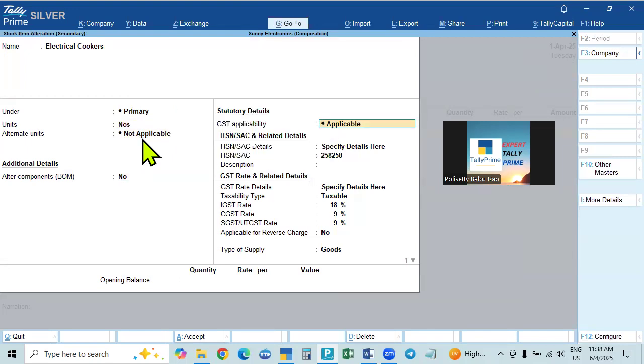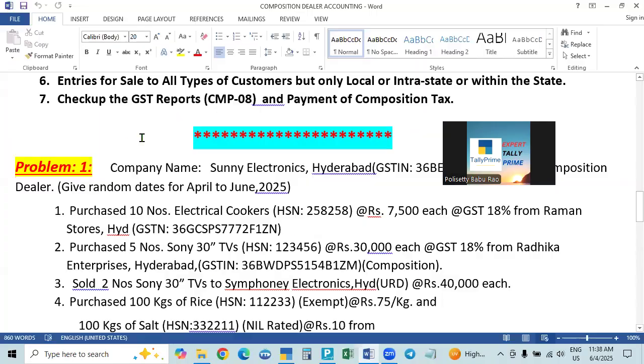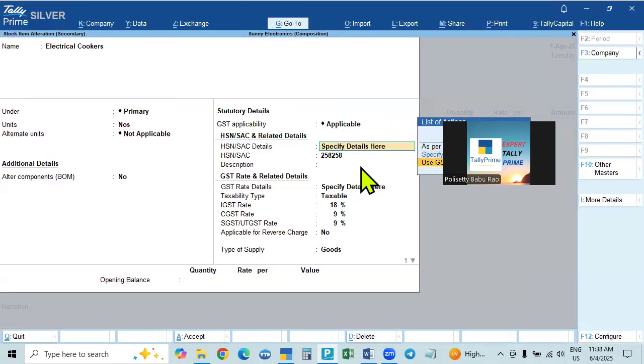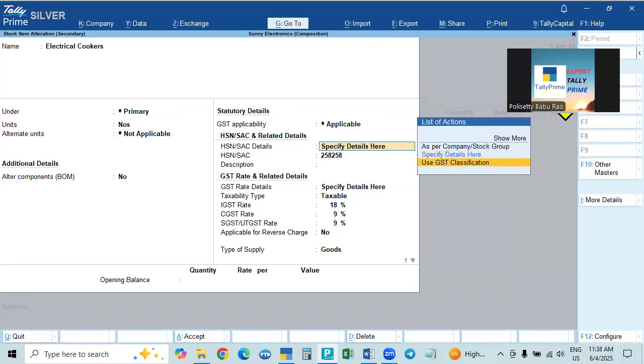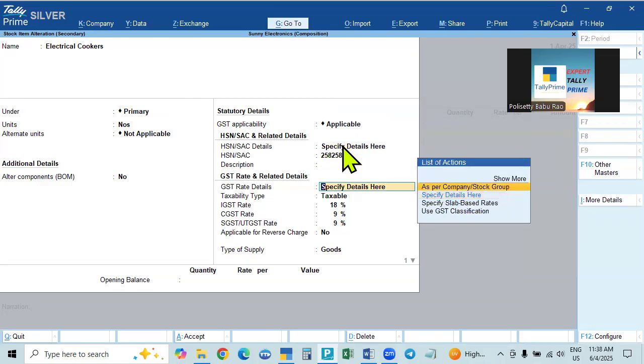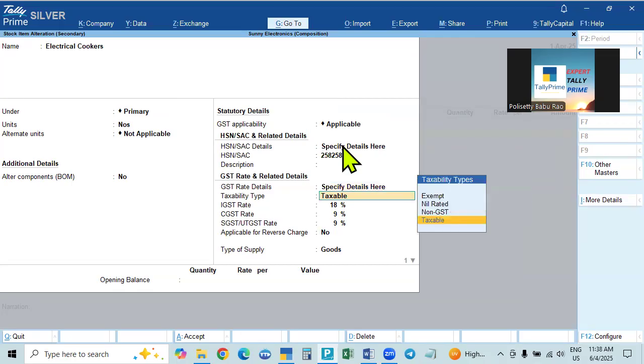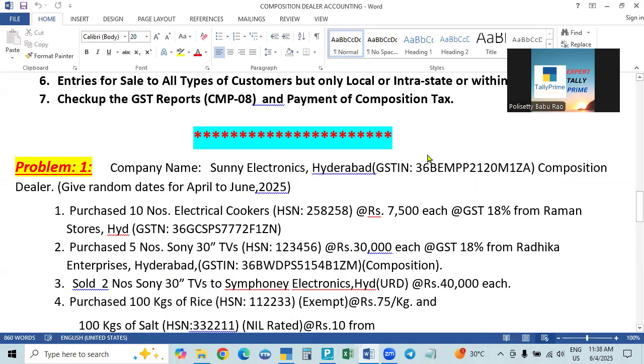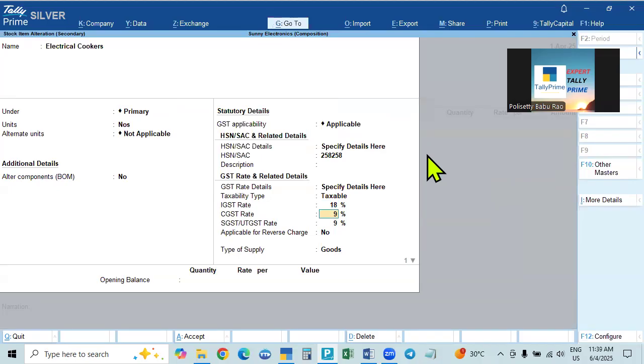Here taxability is taxable, and you have to specify the HSN number, 258258. So specify the details here. It will be as per company. Select specify details here, 258258. Here also it will be as per company. It is taxable at 18%, so the taxable rate is 18%. It is goods automatically. So this is created.